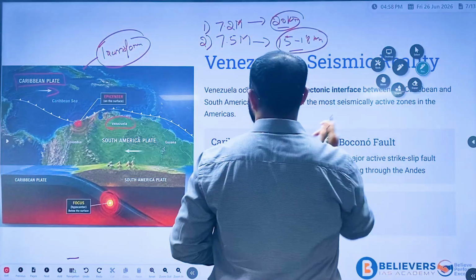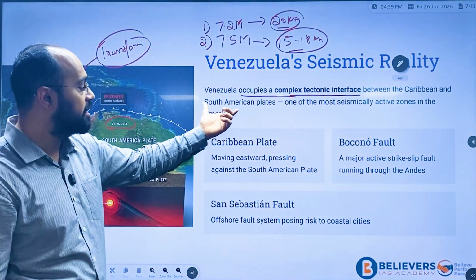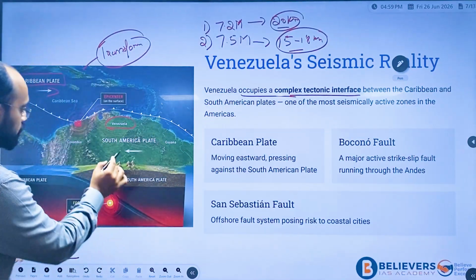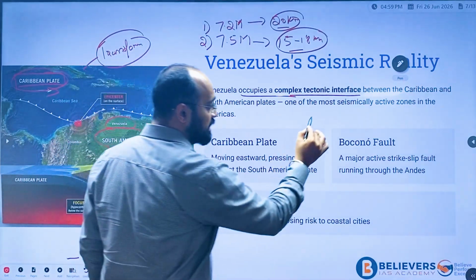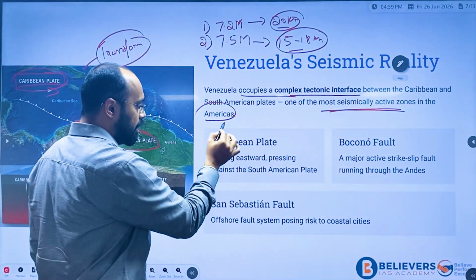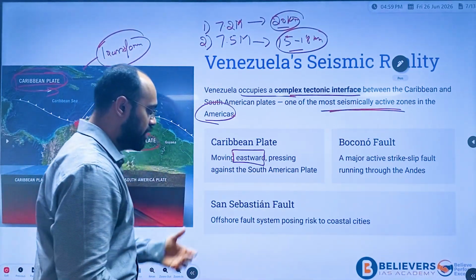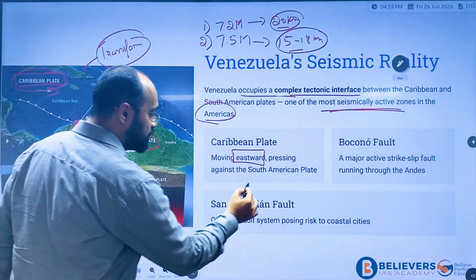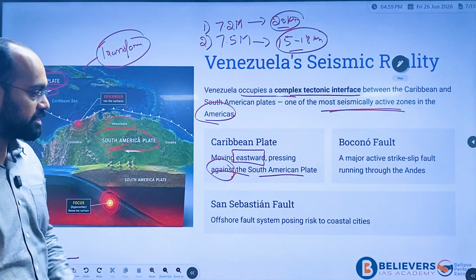Okay, Venezuela occupies a complex tectonic interface between the Caribbean and South American plate. As I told you, this is the South American plate and this is the Caribbean plate. One of the most seismically active zones in the Americas, as I told you earlier. The Caribbean plate is moving towards the eastward direction, and the American plate is moving against it, which means it's moving towards the western direction.